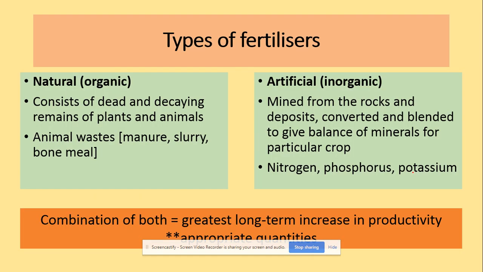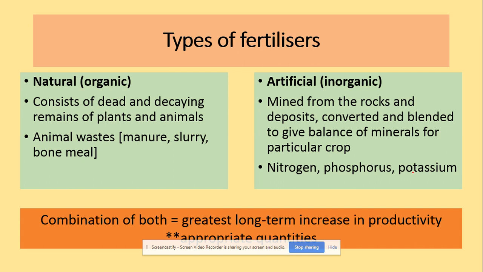So we've got two types of fertilizers: natural organic fertilizers and artificial inorganic fertilizers. Natural fertilizers consist of dead and decaying remains of plants and animals, so it's mainly animal waste. Artificial inorganic fertilizers are mined from rocks and deposits.